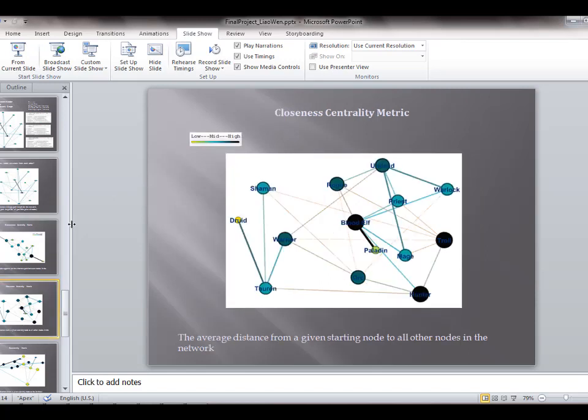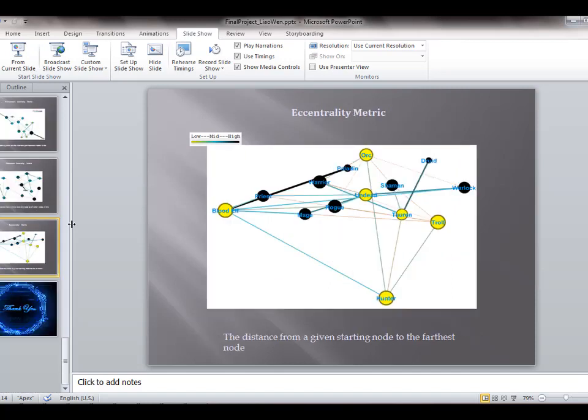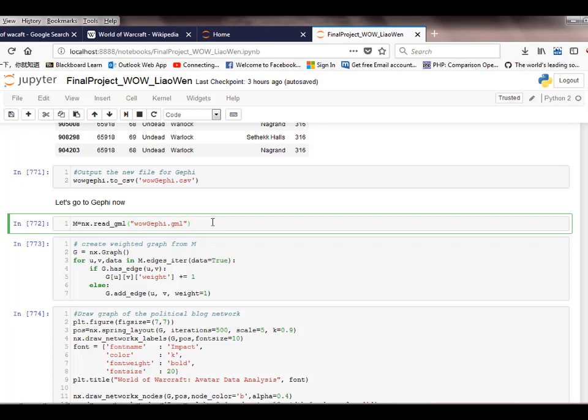And the second one is the closeness centrality metric. It indicates the average distance from a given starting node to all other nodes in the network. The third one is the eccentricity centrality metric. It tells the distance from a given starting node to the farthest node. Now we're back to Python.